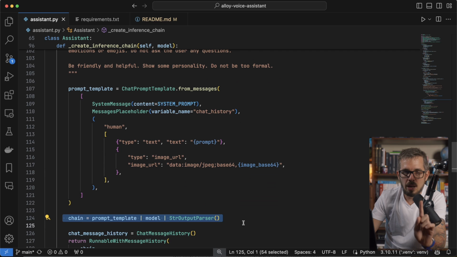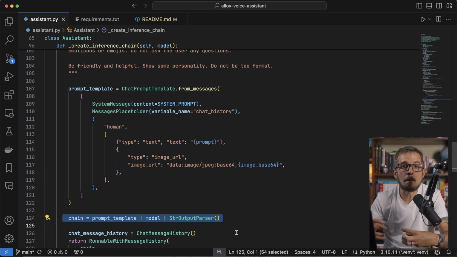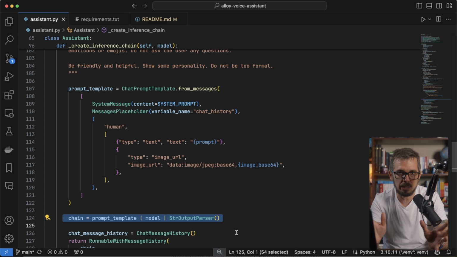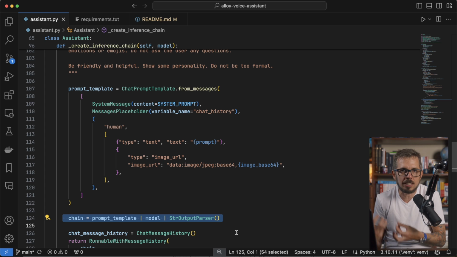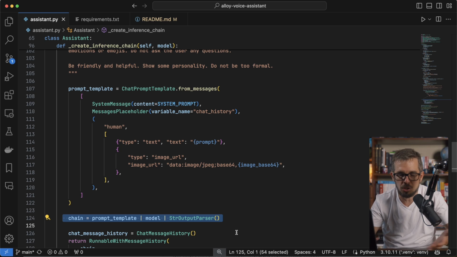Next line, 124, I'm going to compose my chain. And it's beautiful what LangChain did, allowing us to put all of these components together. It's syntax sugar, that's what it is.